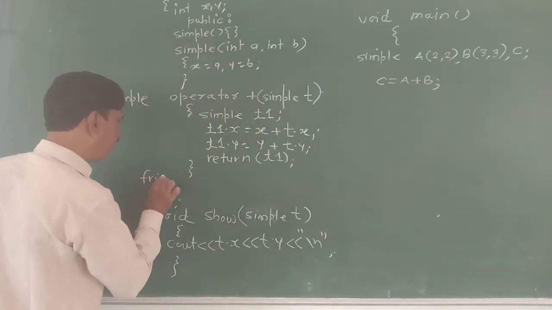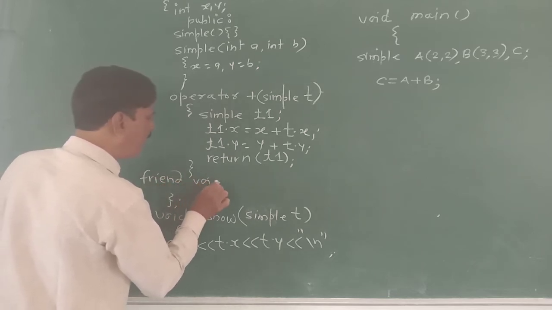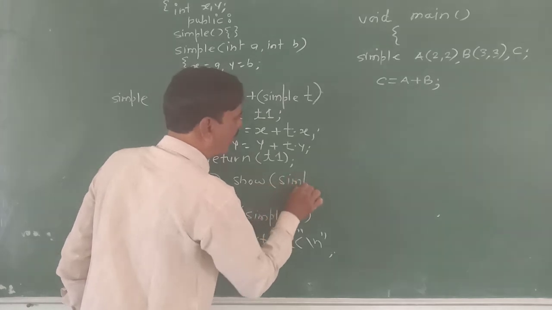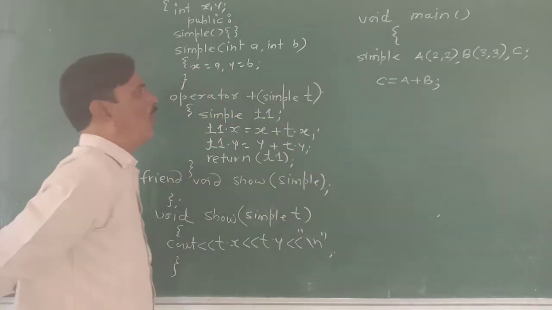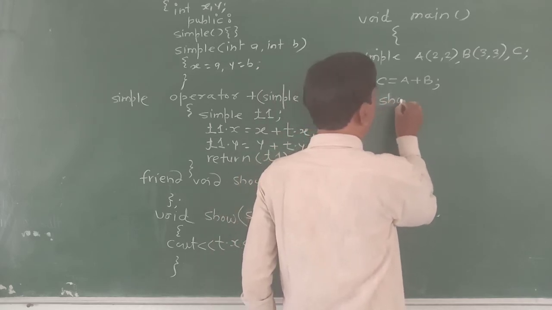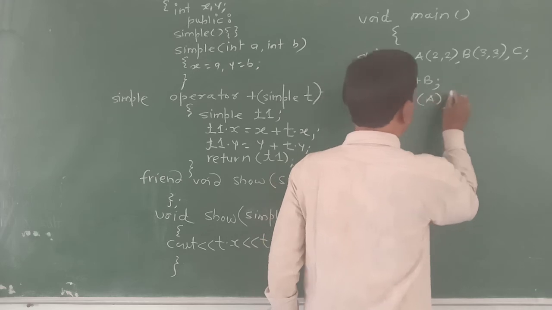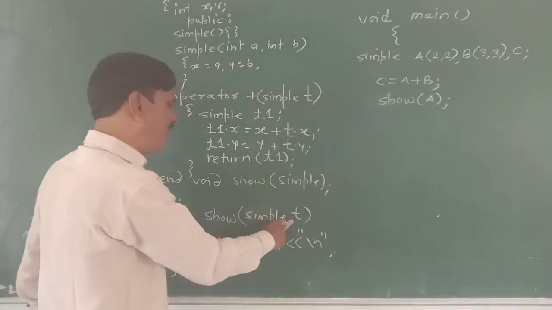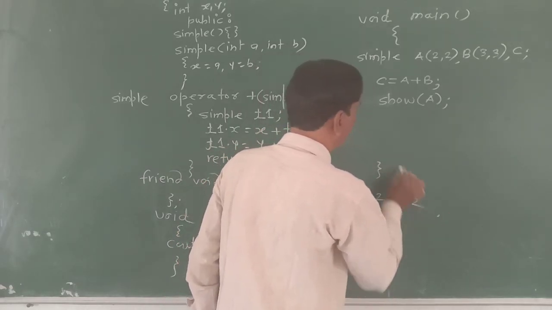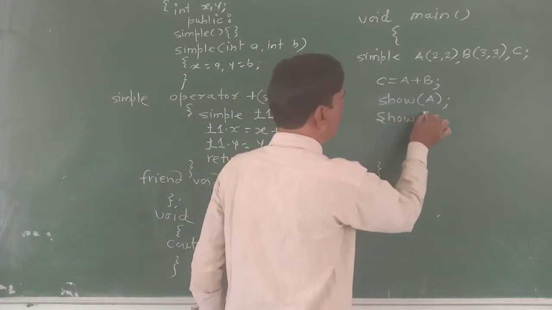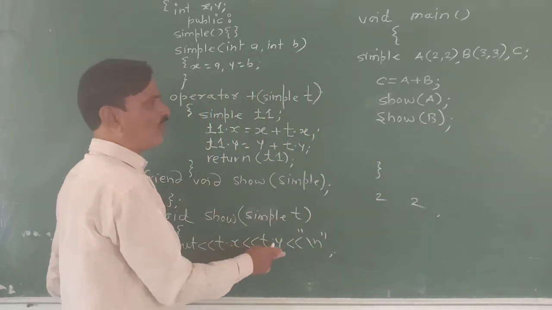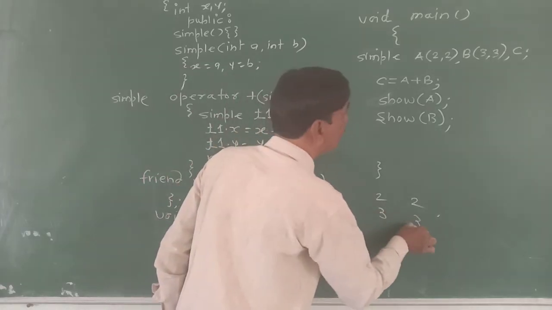How? Friend, return type void, the name of the friend is show, and it accepts one object of class simple. Now, show of A: actual parameter A, formally T dot x, T dot y becomes A dot x, A dot y, that is 2. Show of B: actual parameter B, formally T dot x, T dot y becomes B dot x, B dot y, that is 3.